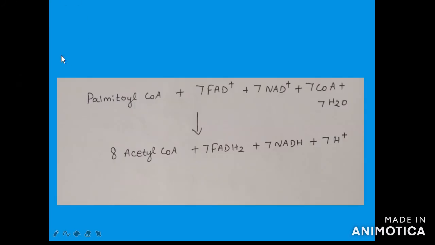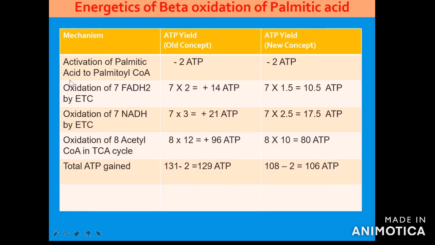So the overall reaction is palmitoyl CoA reacting with 7 molecules of FAD, 7 molecules of NAD plus and 7 coenzyme A to yield 8 acetyl-CoA plus 7 FADH2 plus 7 NADH plus 7 H plus. While calculating the energetics, in the first step, the activation step, we utilize 2 ATPs, so minus 2 ATPs.